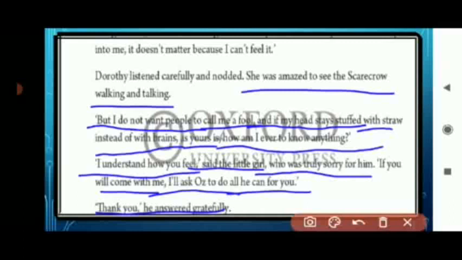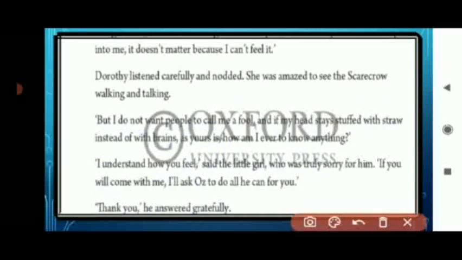I will be very grateful to you if that wizard gives me brains. So she said, I will ask Oz to please do whatever he can for you. Now underline the difficult words: gratefully, nodded. Now let's move further.